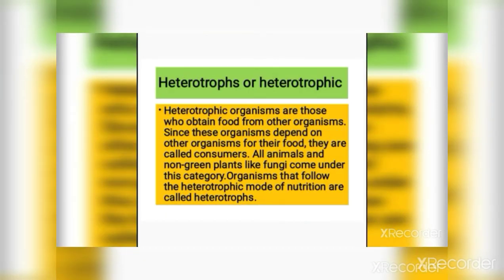Another mode of nutrition in plants is heterotrophs or heterotrophic nutrition. Heterotrophic organisms are those who obtain food from other organisms. Since these organisms depend on other organisms for their food, they are called consumers. All the animals and non-green plants like fungi come under this category. Organisms that follow the heterotrophic mode of nutrition are called heterotrophs.